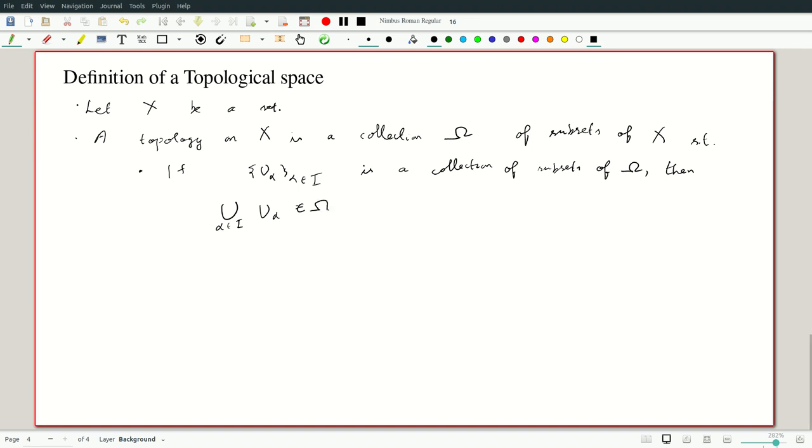also in omega. Okay, so if you, for example, have a sequence of sets, each of which is in omega, then their union is also in omega. So the union of open sets is open. This is to allow uncountable collections, just basically arbitrary collections of sets. Okay, but with intersections things are not so good, because for example with open intervals you can intersect them and get just a point. So you don't have intersections of open sets